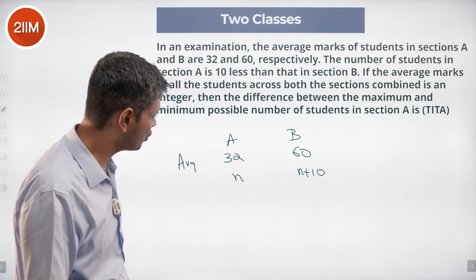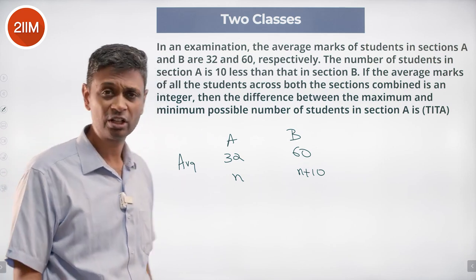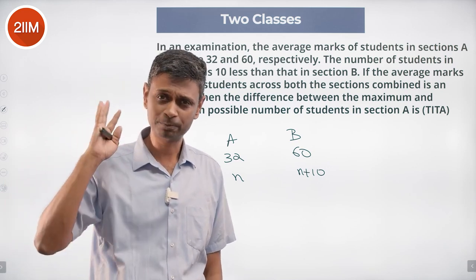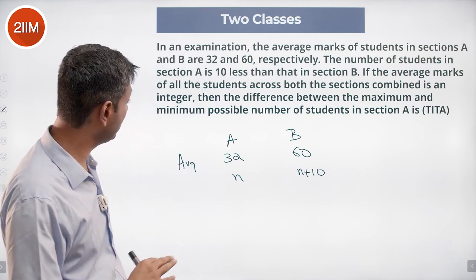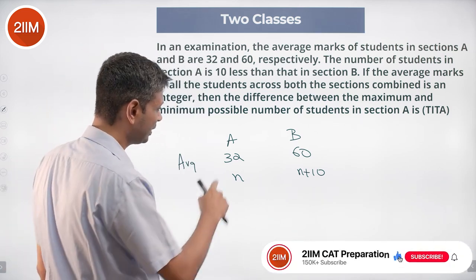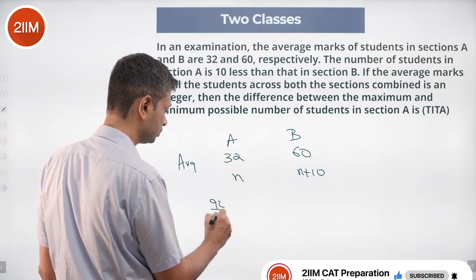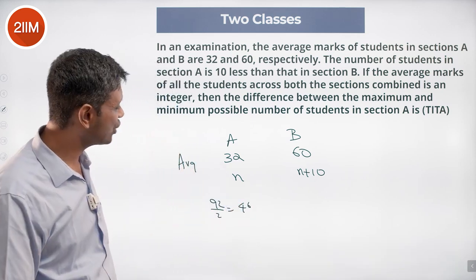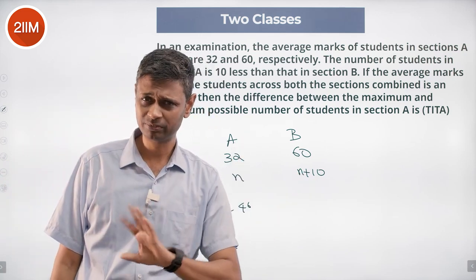So you have 32 and 60. Right? So you want to think about, can the average in between be 33? Can the average in between be 59? And so we want to find the difference between the maximum and minimum possible number of students in section A. Right? To start with, 32 and 60, smack in between these two, 92 by 2 equals 46. Nice. So the average is more than 46. Why? This weightage is higher. Nice and simple. Nothing more than that.